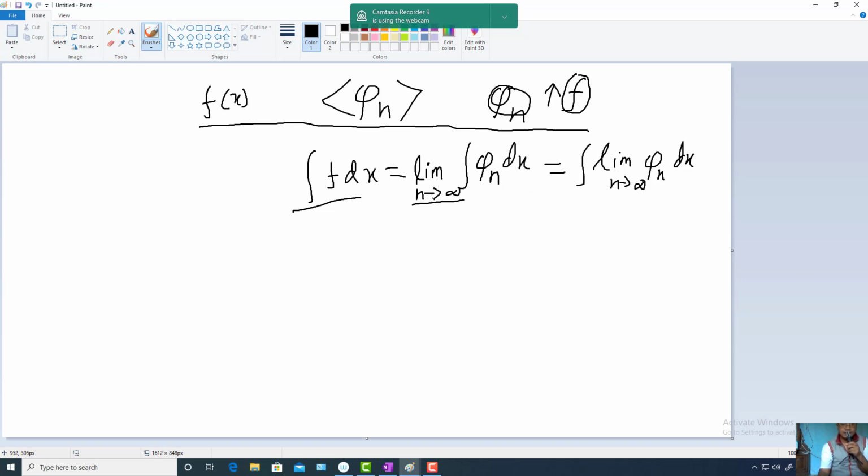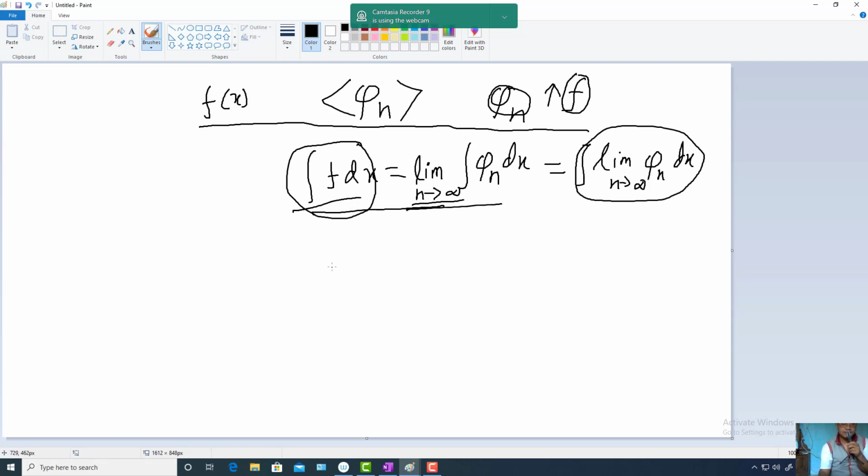So then this limit can go inside the integration, and you get this one. Therefore integration of a non-negative measurable function can be defined like this also. For every such non-negative measurable function, you will be able to find a sequence of simple measurable functions which is monotonic increasing, and it is converging toward the function f, and then this equality holds. So this is the third definition of integration.